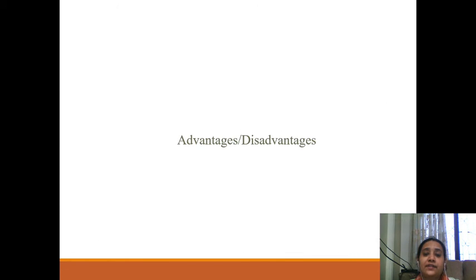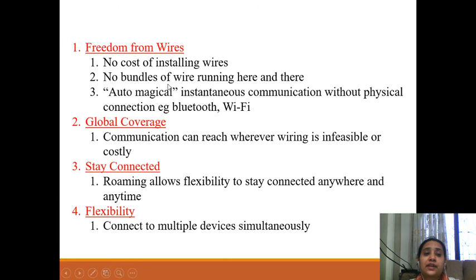Now let us see the advantages and disadvantages of wireless networks. As you can see, the first advantage is freedom from wires. Since it is a wireless communication network, there is no cost of installing wires. There are no bundles of wires running here and there, and there is automatic, instantaneous communication without physical connection, like Bluetooth and Wi-Fi.